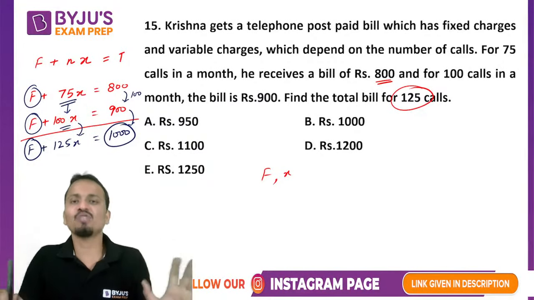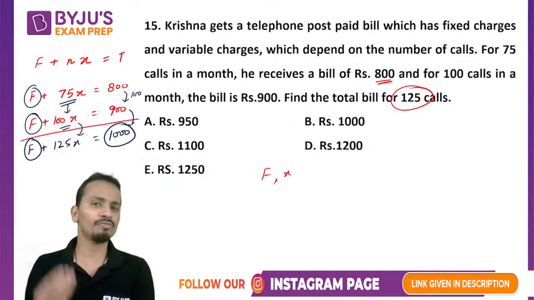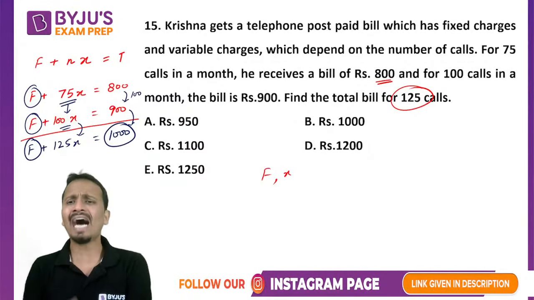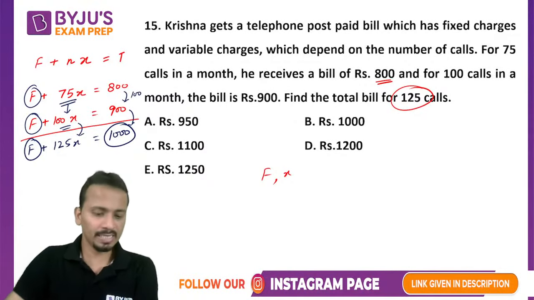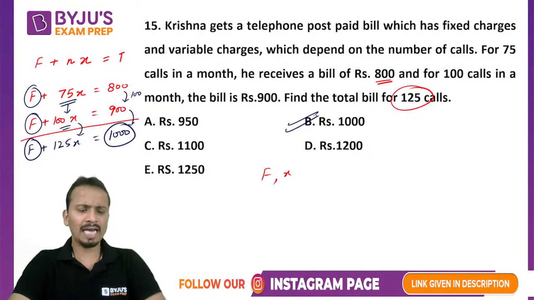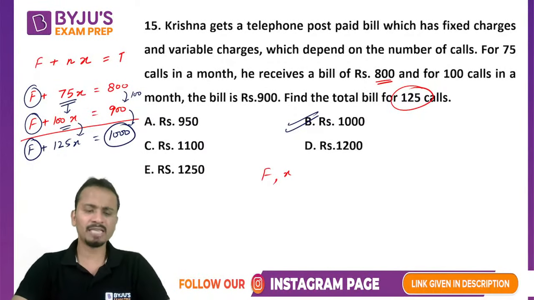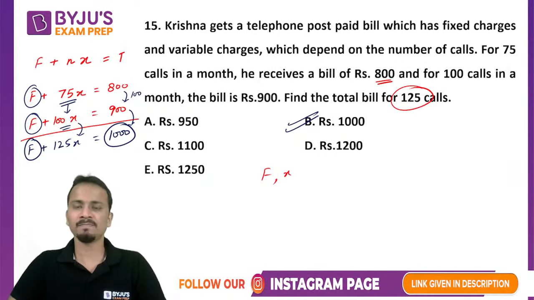That's all. This is what you need to do in this question. No need to find out the value of F or X unless it is asked. So yes, the correct answer will be option B, that is 1000. And in case you have committed any mistake, you can rectify it and not repeat the same mistake again in future. All right.